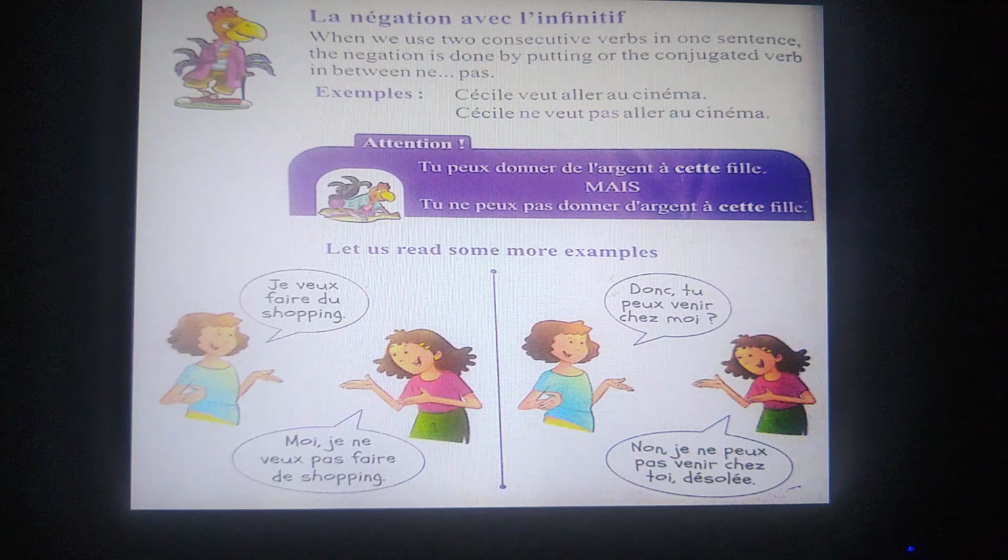Then the next girl says, Donc, tu veux venir chez moi. So, you can come to my house. Then the other girl says, Non, je ne veux pas venir chez toi, désolé. No, I cannot come to your house, sorry.